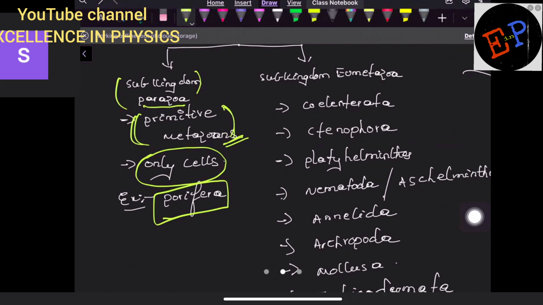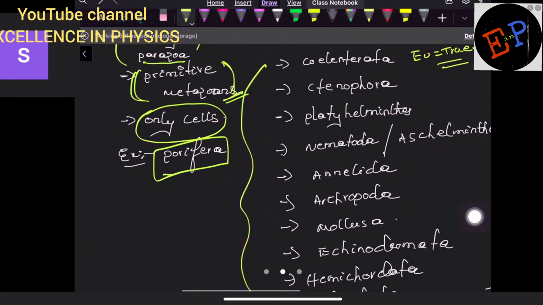So previously we studied that in animal kingdom, totally how many phyla are there? Totally 11 phyla. Out of these 11 phyla, first of them, that is Porifera, is included under primitive metazoans, which is called parazoa. Remaining all the phyla are present under the second type of classification, which is called eumetazoa. Understand? What is meant by Eu? Eu means true.